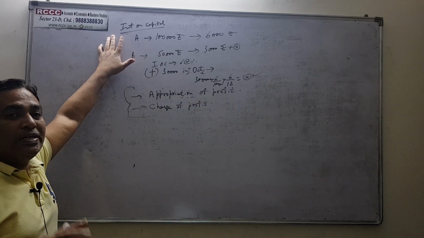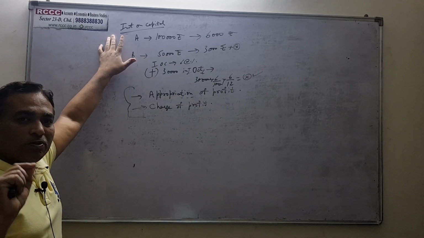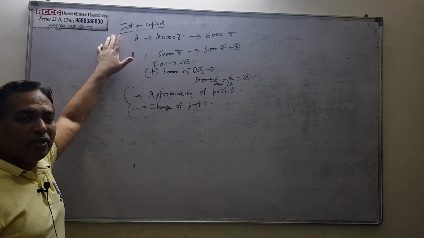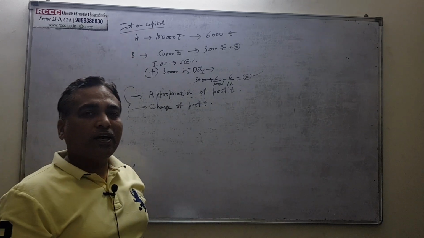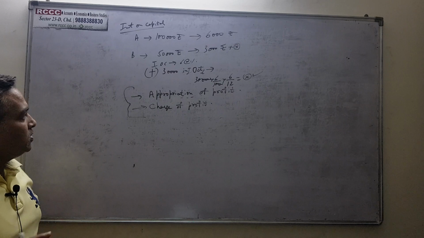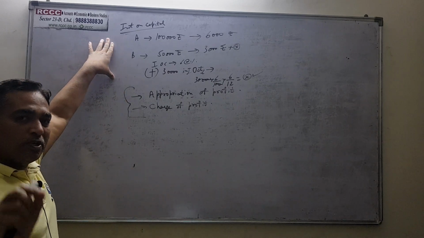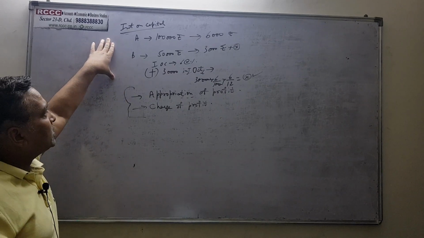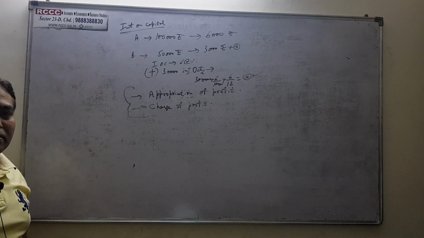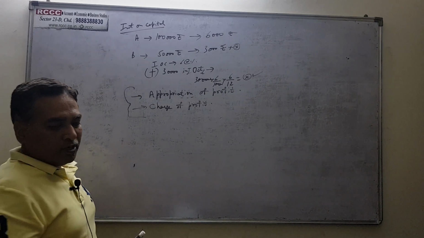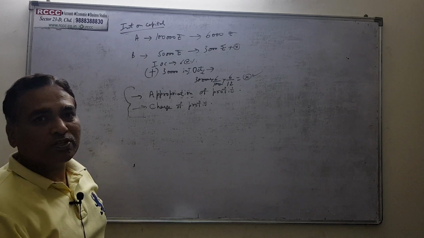However, if the partnership deed is silent on this, then the Partnership Act 1932 applies, and the Partnership Act 1932 states that it will not be given. So if it is as per the partnership deed, then it will be given. If it is as per the Partnership Act, then it will not be given, right? So this is interest on capital.